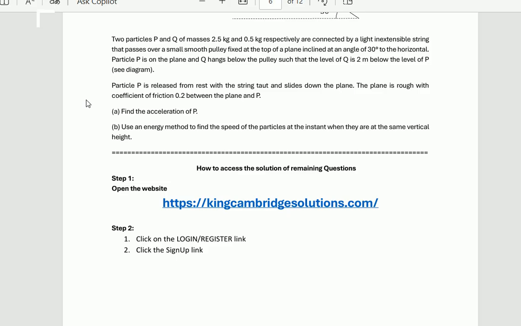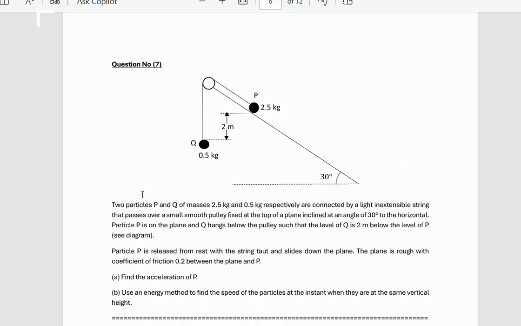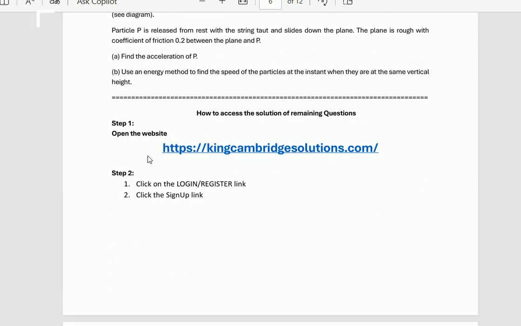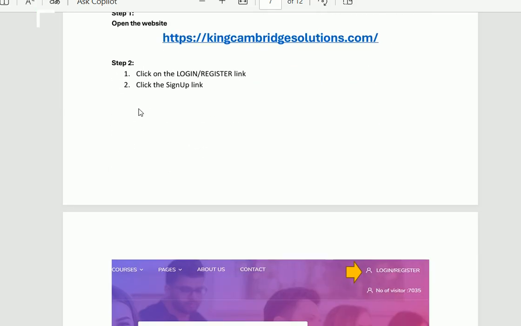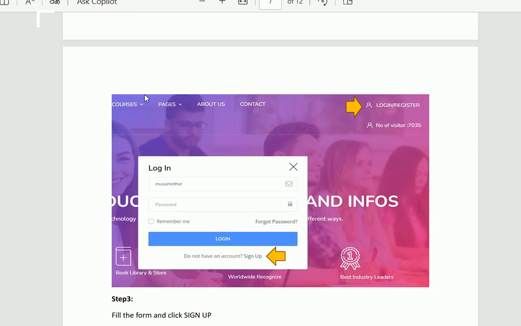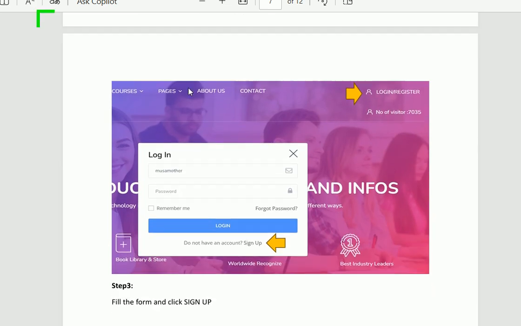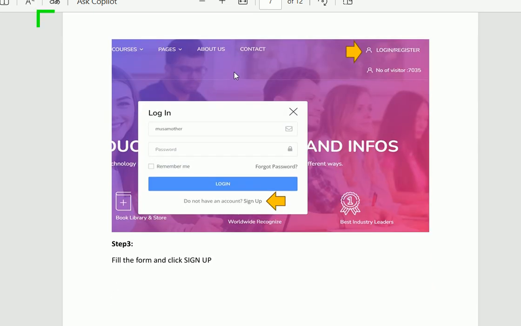In order to get the solution in the form of PDF and video, you need to log in on this website. Here is how you can access the solutions of all the questions from 1st to 7th. The first step is to open the website kingcamerasolution.com. The second step is to click on login. On the rightmost top corner, click the login/register link.